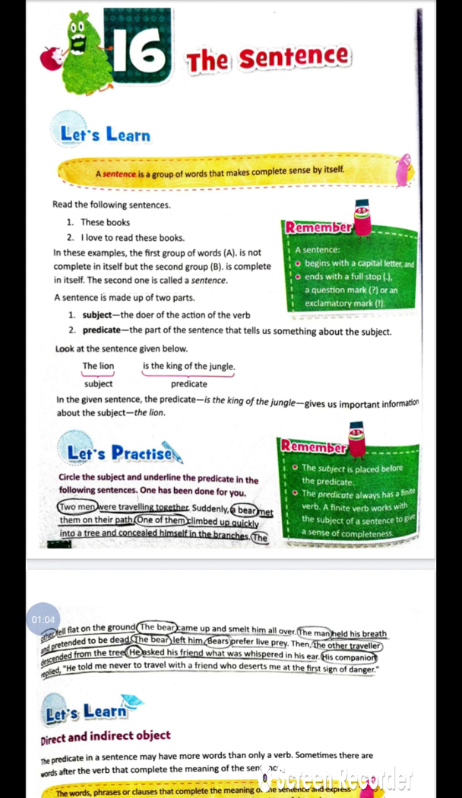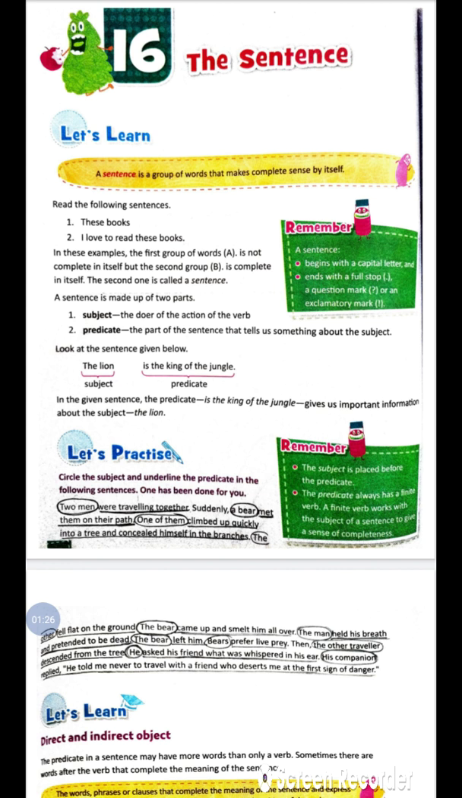And the second sentence: I love to read these books. Now this is a complete sentence and also makes sense. In these examples, the same thing is written. The first group of words, A, is not complete in itself, but the second group is complete in itself.